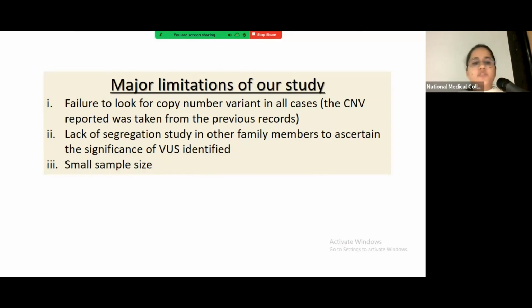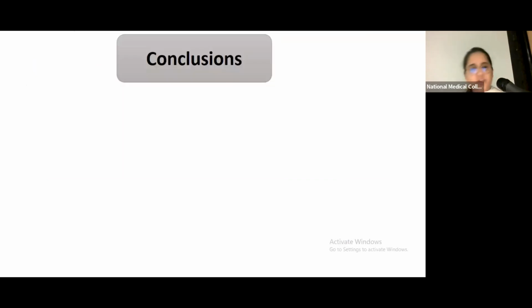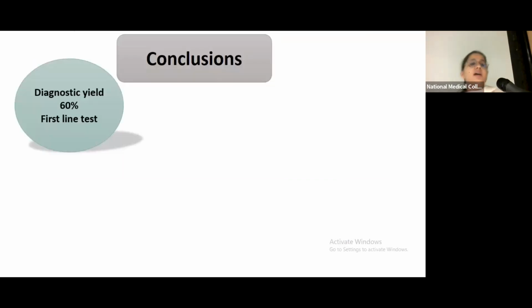There was no provision to study the segregation in other family members to identify whether this variant is actually pathogenic or benign. And again, small sample size. If we had a large number of patients, this could be extrapolated. So to conclude, the diagnostic yield of exome sequencing in the proband, that is parental testing by proxy, is 60%. And yes, this can be offered as a first-line test in many selected cases.